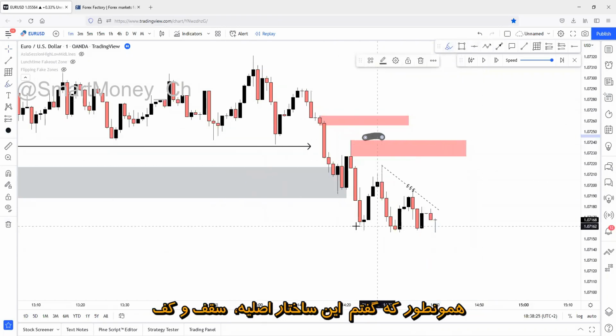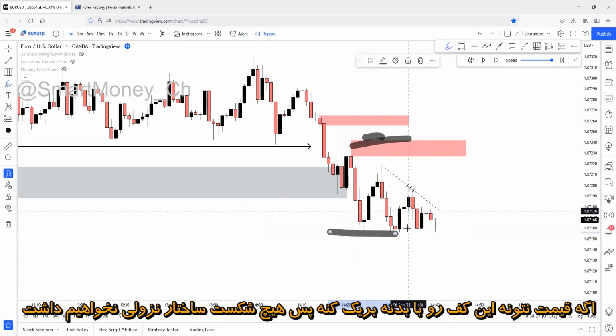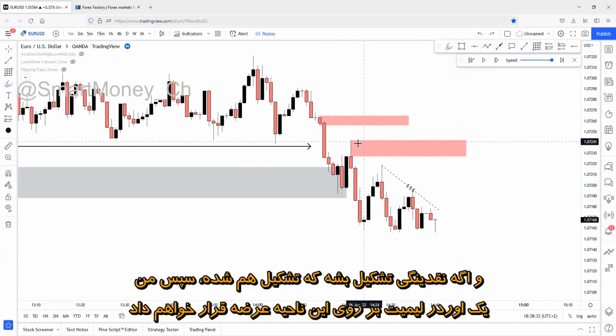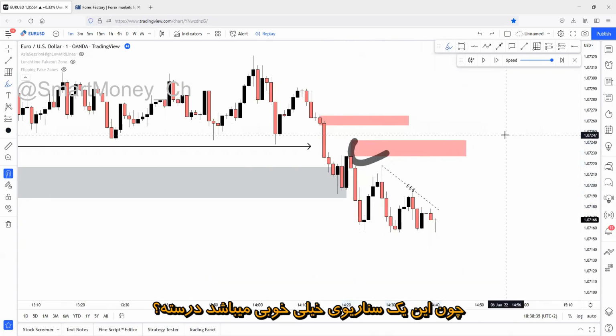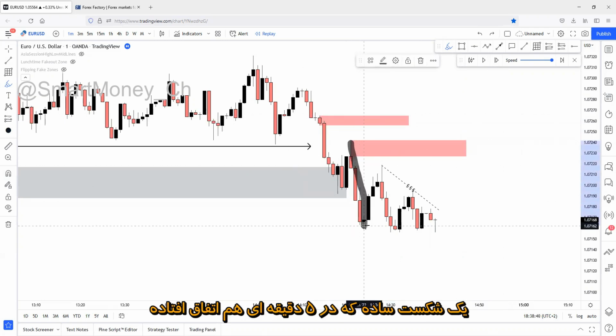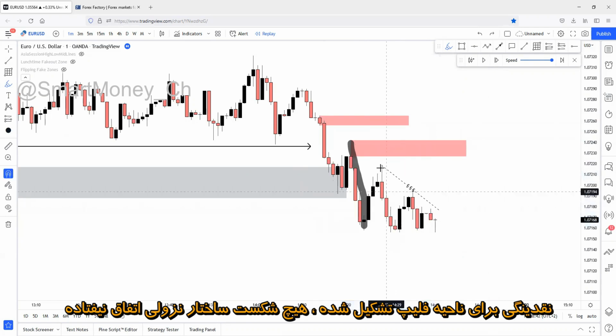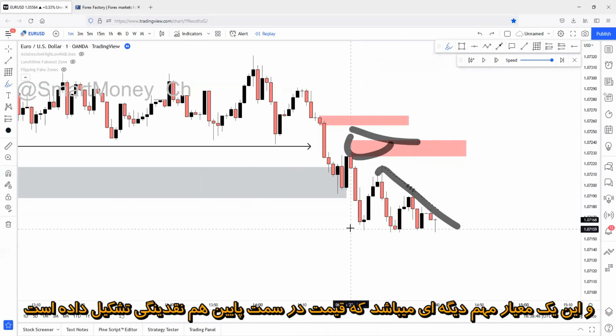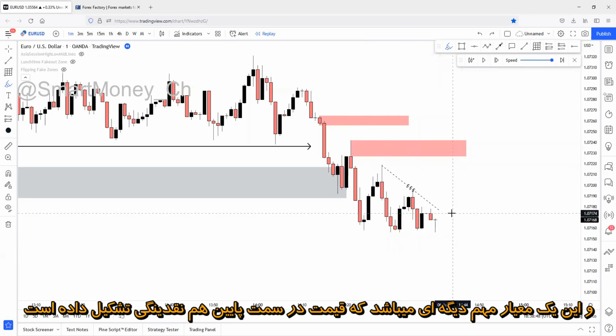As I said, this is the main structure, high and low. If price can't break below this low point with a body closure, there won't be a break of structure to the downside. And if liquidity is created, which it has been, then I will set a limit order on this supply zone, because this is a perfect scenario. A simple break below on the 5-minute chart, liquidity built up for the flipping zone, no break of structure to the downside. This is one more important criterion: the price has built up liquidity on the downside too.